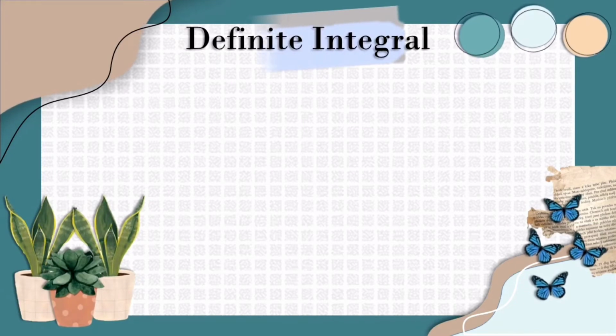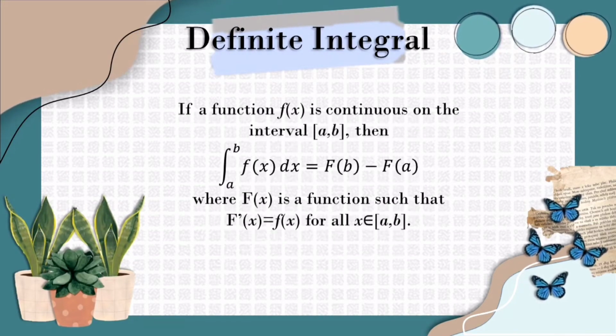You can try to solve these exercises and check the answer given later. Let's proceed with definite integral. It will be considered as definite integral if a function of x is continuous on the interval from a to b. Then the integral of the function of x with respect to x from a to b is equal to function of b minus function of a.